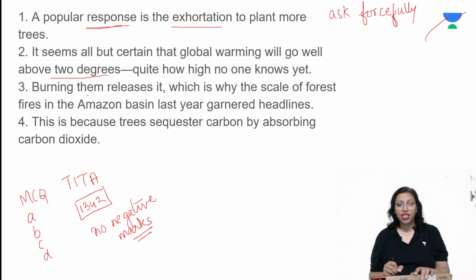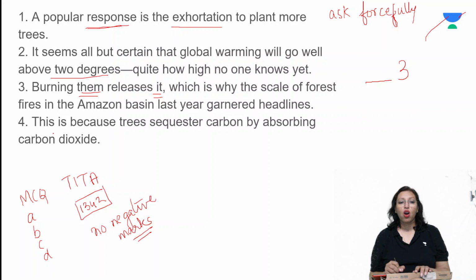Burning them releases it. Whoa. Burning what? Releases what? Very interesting. Which is why the scale of forest fires in the Amazon basin last year garnered headlines. So we are burning something. What is it that we are burning? That is the problematic thing and we will find out. So I know that 3 is going to be the second sentence in a set of 2 sentences.